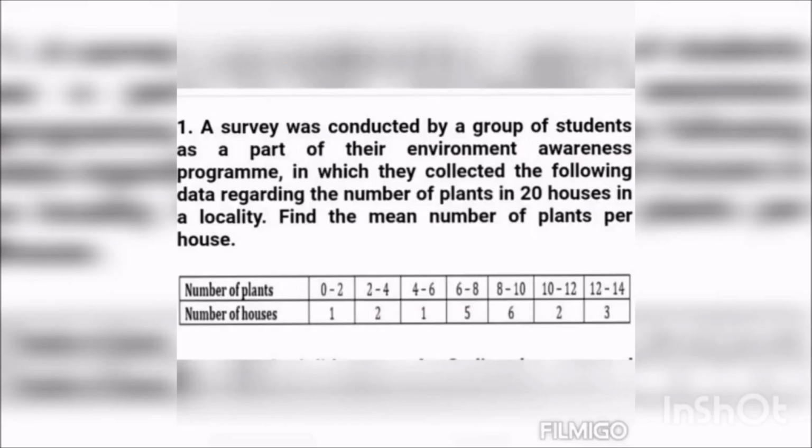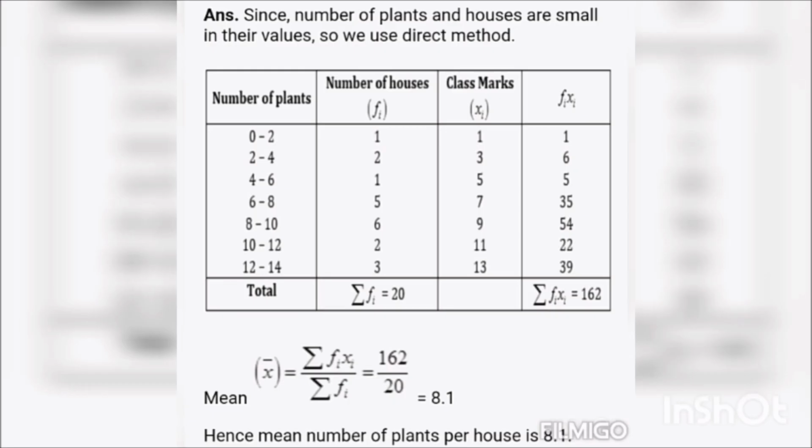A survey was conducted by a group of students as a part of their environment awareness program, in which they collected the following data regarding the number of plants in 20 houses in a locality. Find the mean number of plants per house. Since the number of plants and houses are small in value, we use the direct method. Number of plants: 0 to 2, 2 to 4, 4 to 6, 6 to 8. Number of houses, or the frequency: 1, 2, 1, 5 and so on.